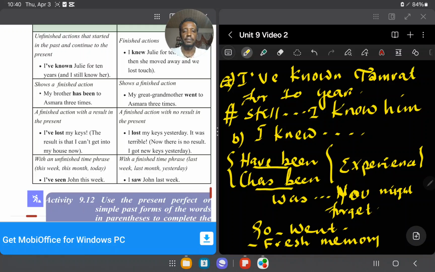Don't forget it. Next, a finished action with no result in the present. I lost my key yesterday. It was terrible. Now there is no result. I got a new key yesterday. I got new keys yesterday.